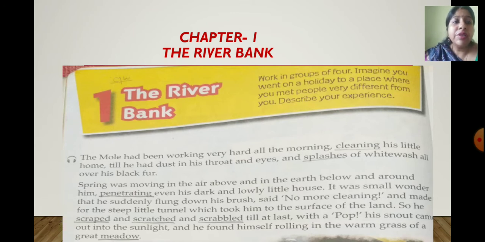So he could enjoy the spring, and it was penetrating. Penetrating means to get inside. So the sunlight was even entering his dark, lowly little house.